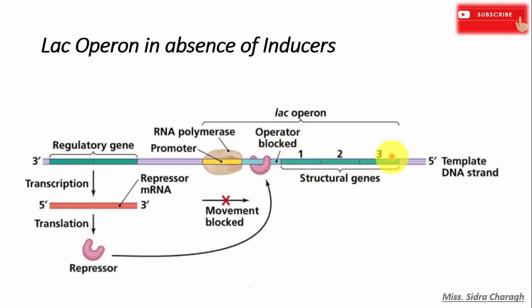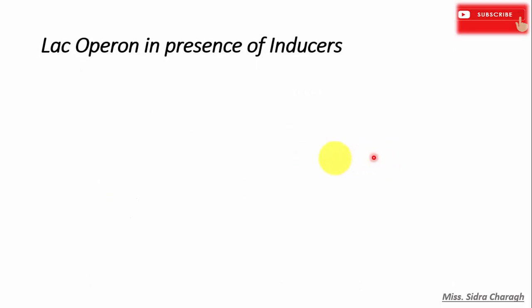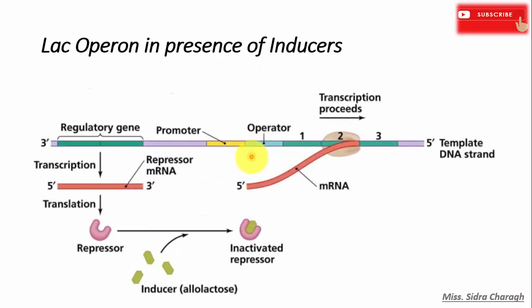And what happens in the presence of inducer? During induction, the inducer binds to the repressor and inactivates the repressor protein. It causes a conformational change in the repressor, which allows RNA polymerase to bind at the promoter site and transcribe to yield a single polycistronic messenger RNA.